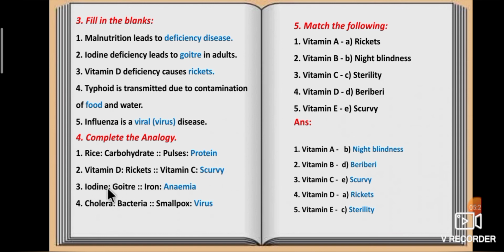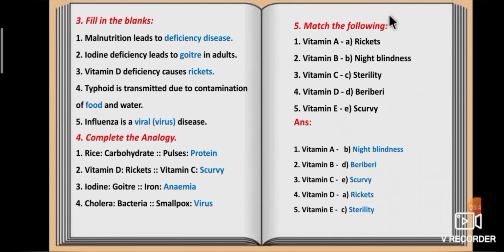Iodine deficiency causes goiter. Iron deficiency causes anemia. Fourth one, cholera is a bacteria disease. So smallpox is dash. Smallpox is a viral disease.